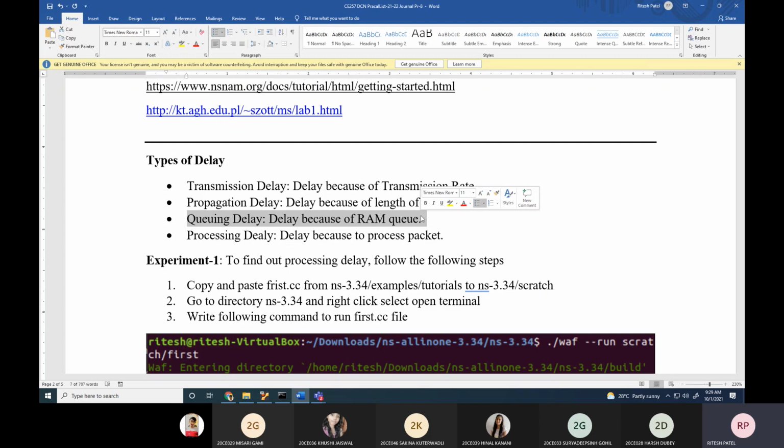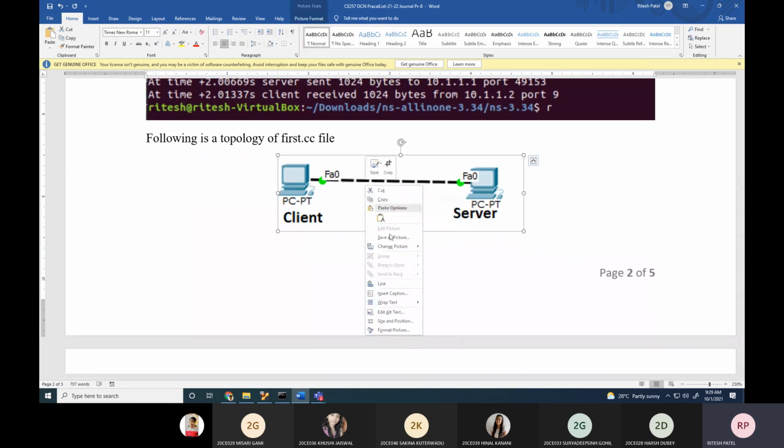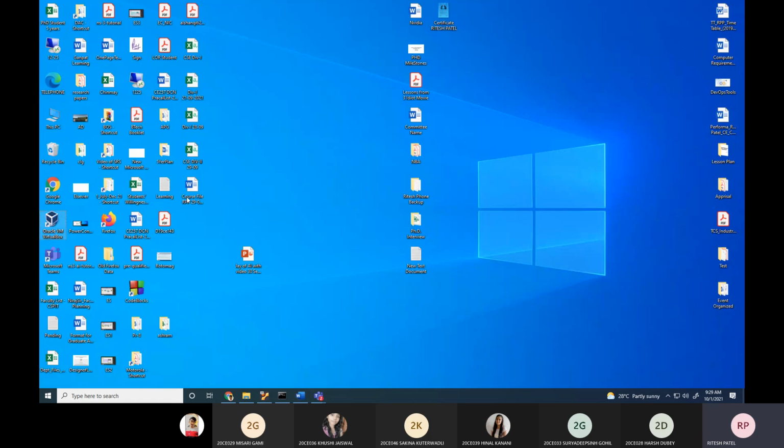The last one is processing delay. The time taken by the processor to process that packet is known as processing delay. Okay. So let's once again understand this whole scenario with one PowerPoint presentation.